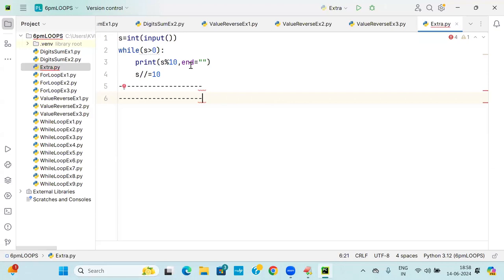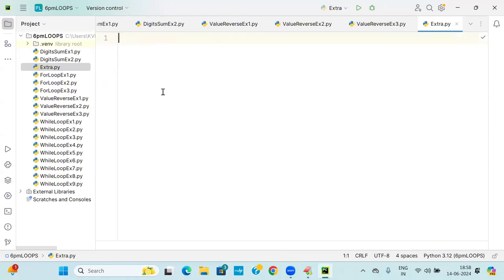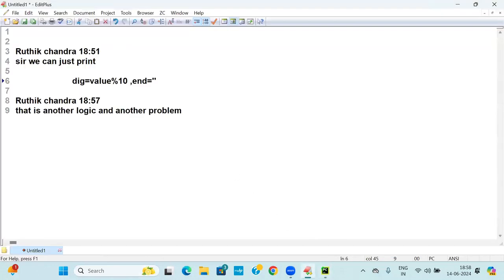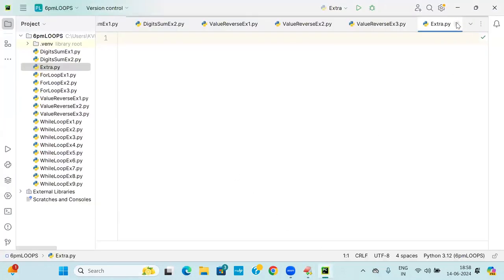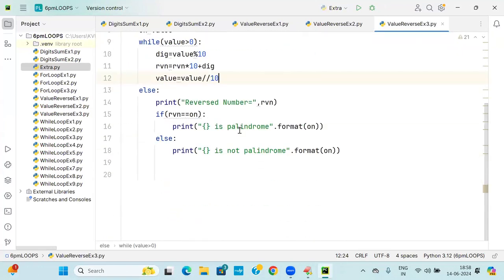That is called reverse. So I want to print this logic. Here it is just printed. I want to use that reversed number in the 20th line. How do you do it then, Rutik? So that's why, my dear students, these are all problems here. Let us move further. Did you understand this logic, students? Are you clear about it?